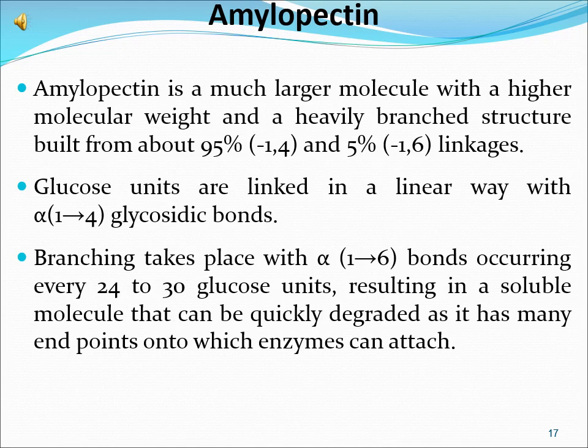Glucose units are linked in a linear way with alpha 1,4 glycosidic bonds, with branching taking place with alpha 1,6 bonds occurring every 24 to 30 glucose units, resulting in a soluble molecule that can be quickly degraded as it has many endpoints onto which enzymes can attach.